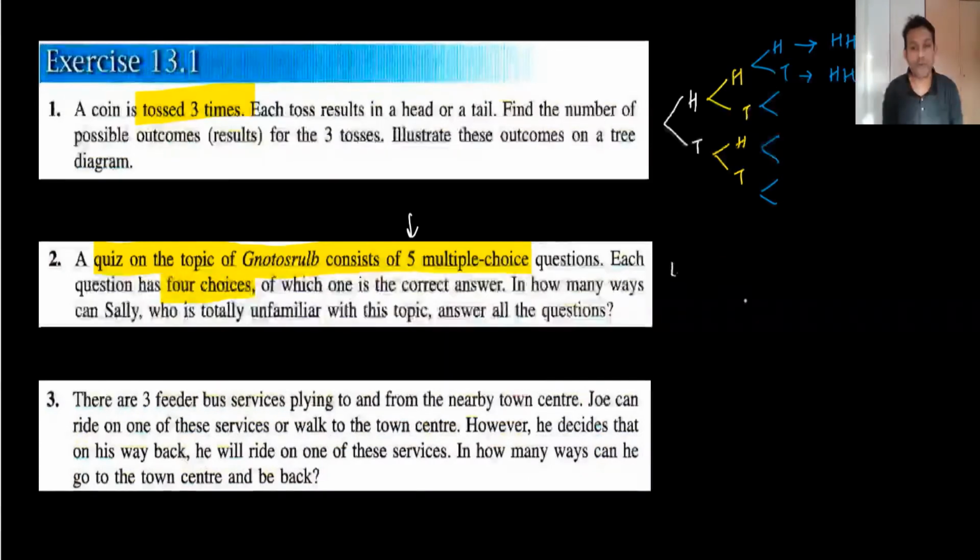So the first question has 4, the second question has 4, the third question has 4, the fourth question has 4, and the fifth question is also having 4.